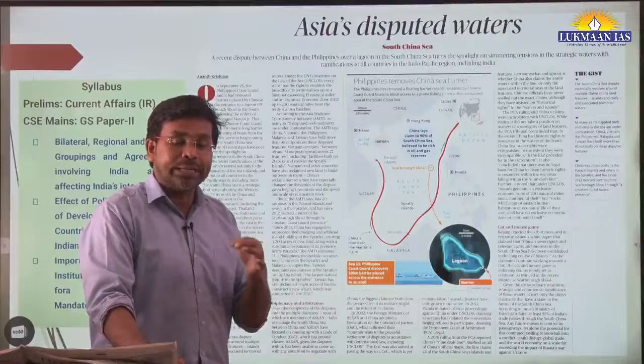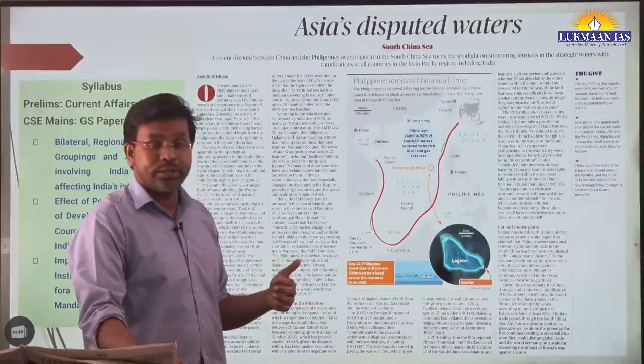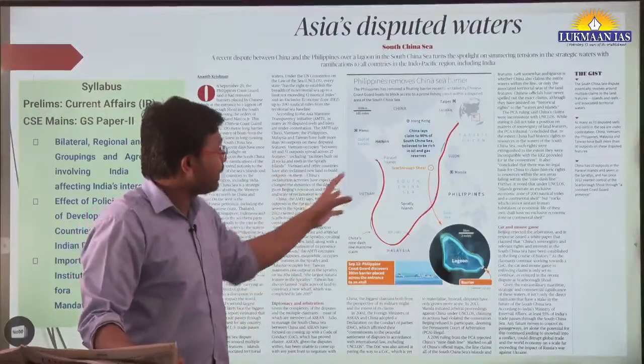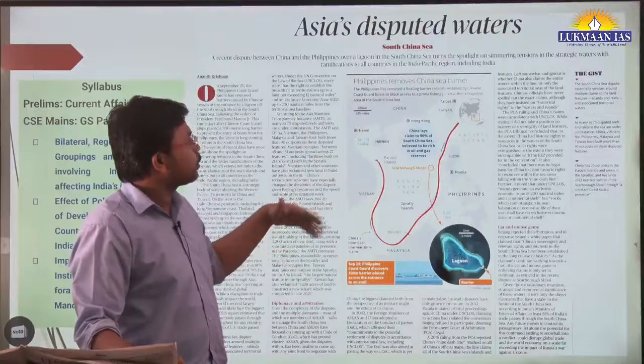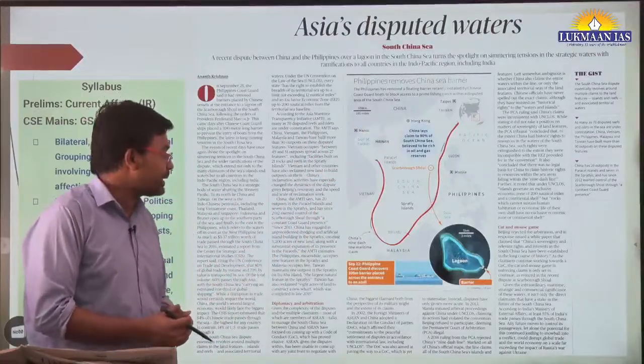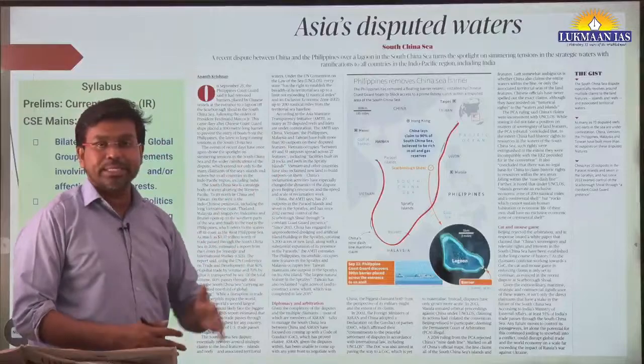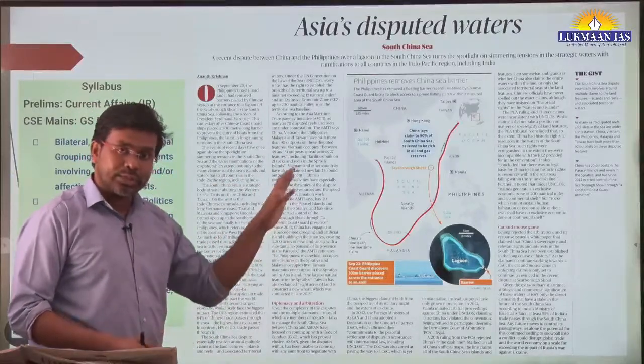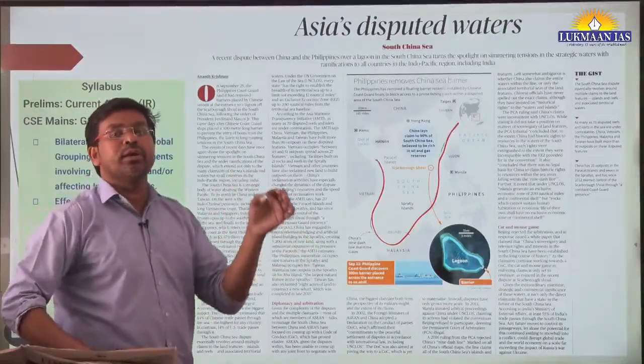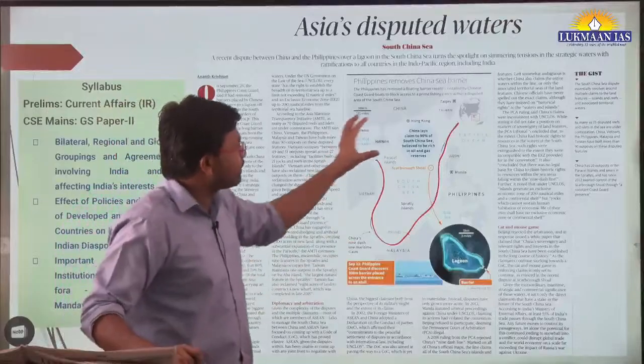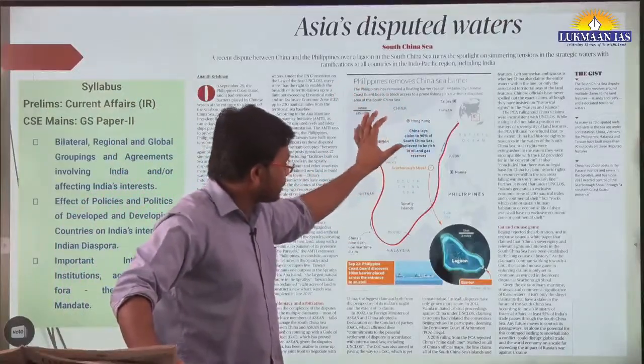Around 20% of the world's trade happens through this particular route, and this route plays a very important role because it connects the Indian Ocean with the Pacific Ocean. That's why many countries across the world have an interest in this particular route.